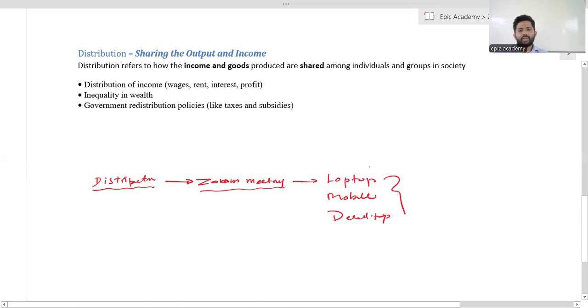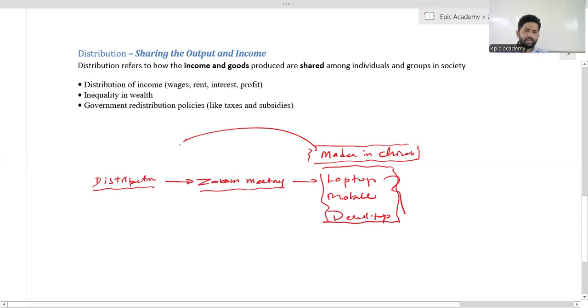Each and everything is made in China, isn't it? Whether this company belongs to America or any other country, it's made in China. So China makes many electronic items, devices. Because of the distribution, we can consume it.